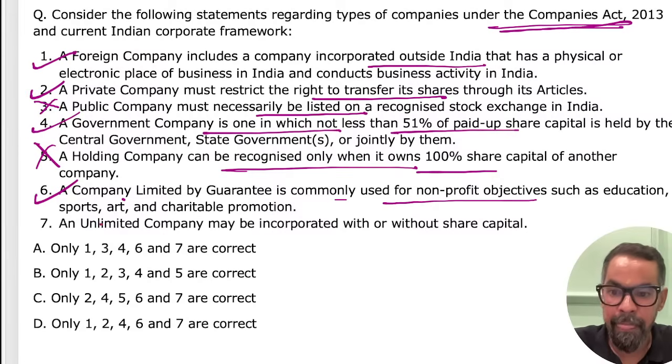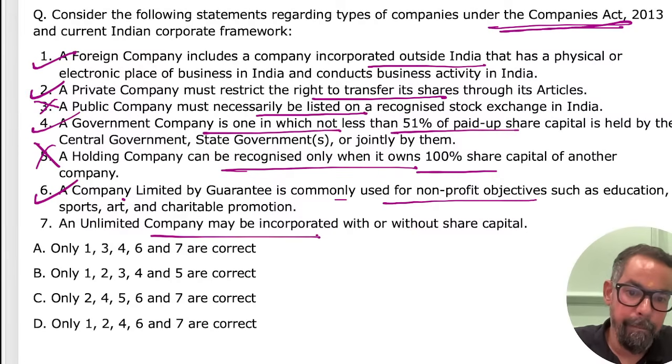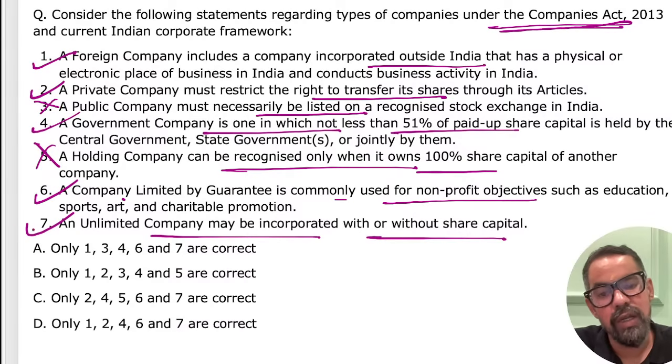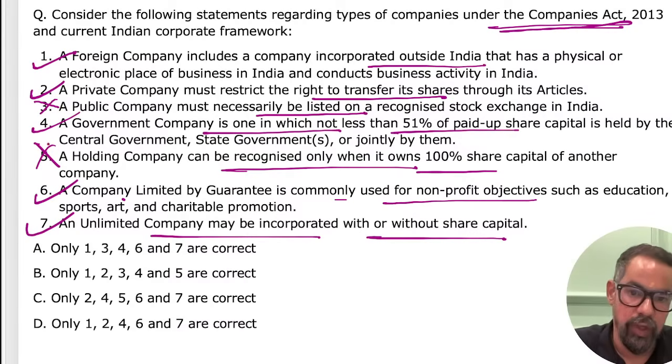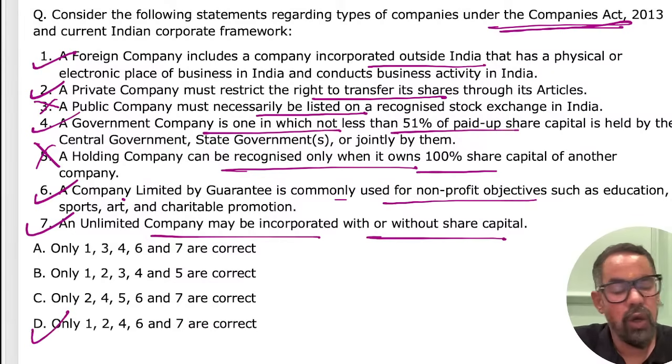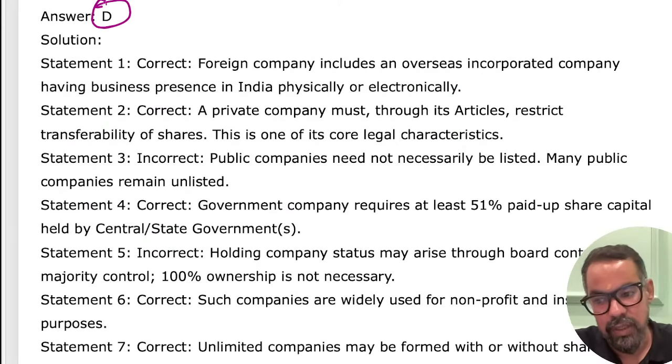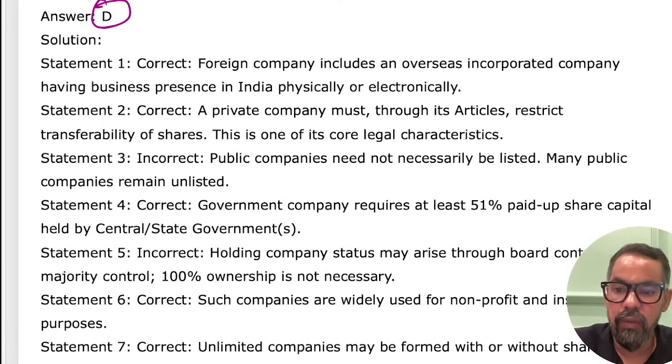of the guarantee. An unlimited company is incorporated with or without share capital, yes, and their personal assets can be seized at the time of liquidation. 1 2 4 6 7, 1 2 4, means option D will be the right answer. Sir, there is some disturbance, pay attention please. So option D will be the right answer for this particular one, right?